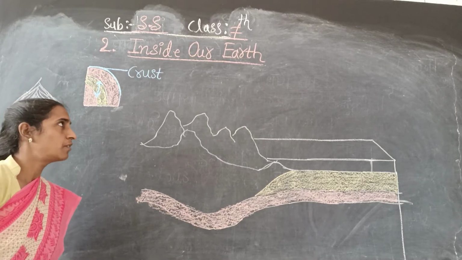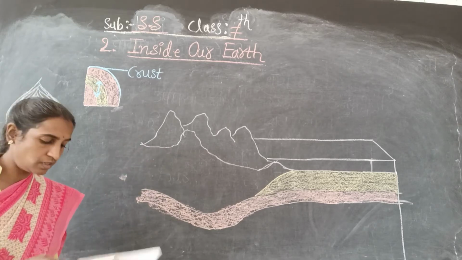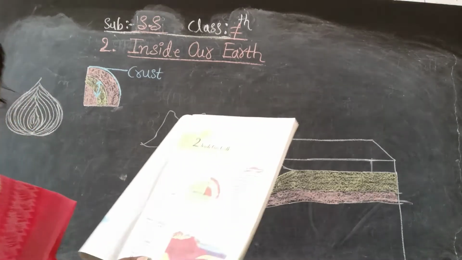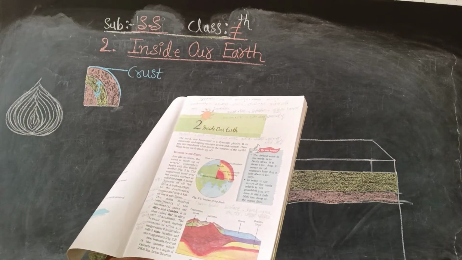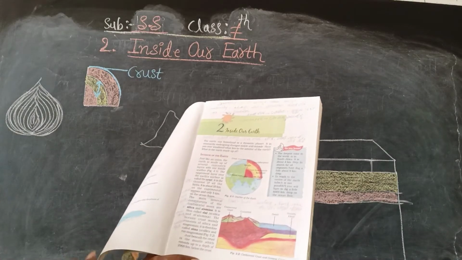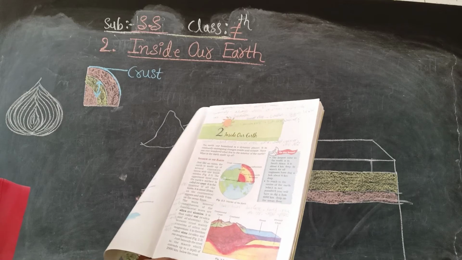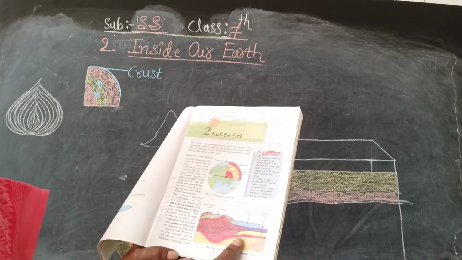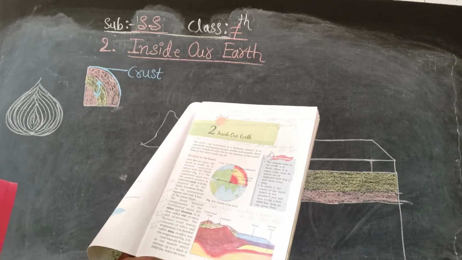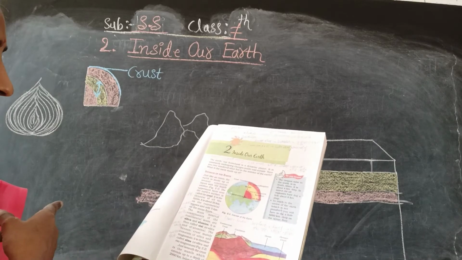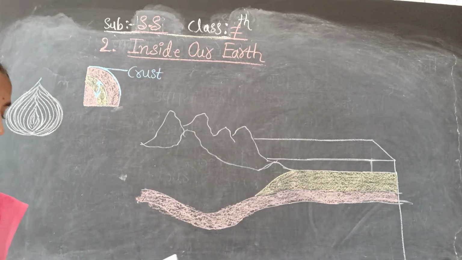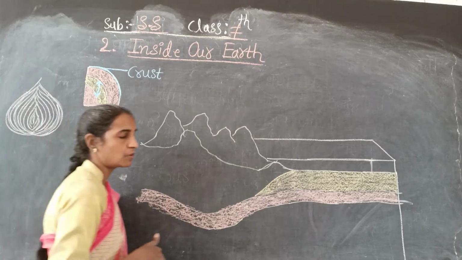It is given in your textbook, the interior of the earth. So you have to open page number 7. Here it is already given. The figure given here is what I drew on the board. In the previous class we studied that our planet is a home planet.